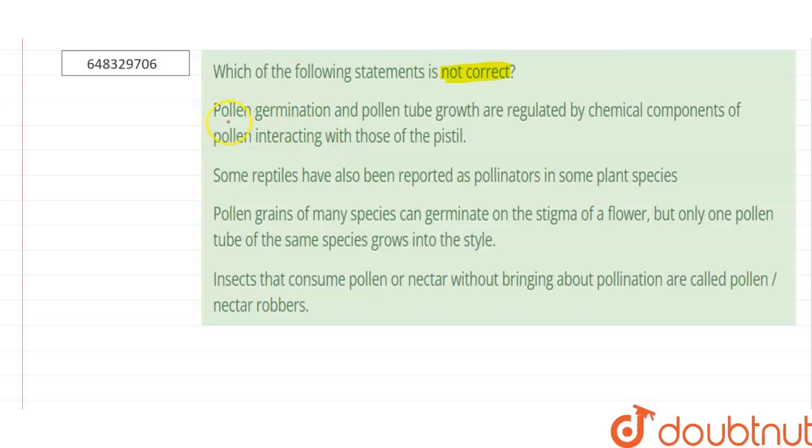Firstly, it is told that pollen germination and pollen tube growth are regulated by chemical components of pollen interacting with those of the pistil.